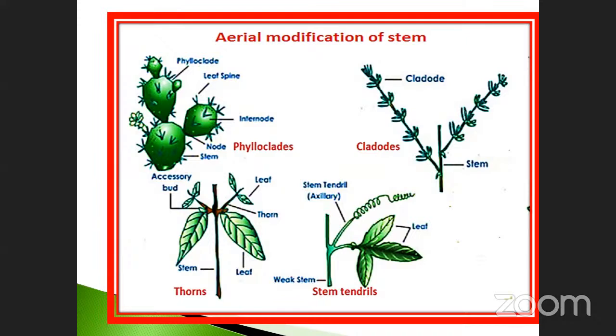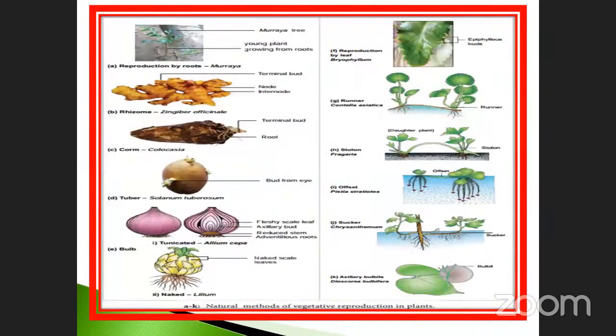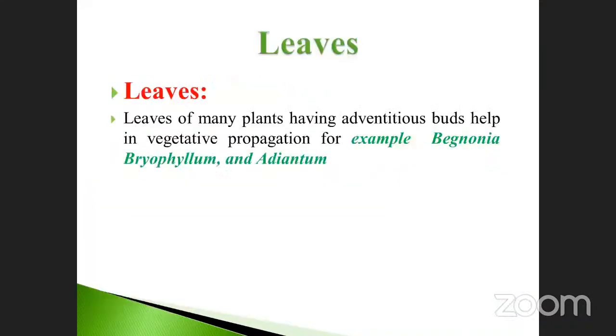That plant also has the modification of tendrils. Okay, for the next one. So these are the things we already discussed in the previous slides, shown here collectively. So what is the next one?